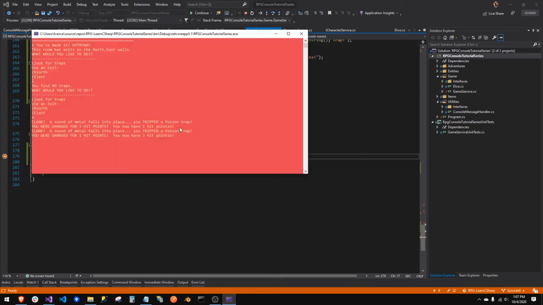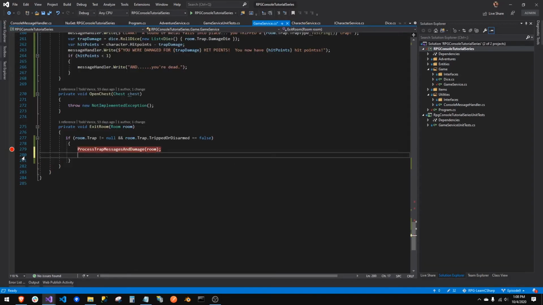What are we getting though? No, we take damage once and then we proceed. So we need to actually proceed out of the room if we're not dead. So we'll check if not dead, keep going. And so we can actually move out of this.